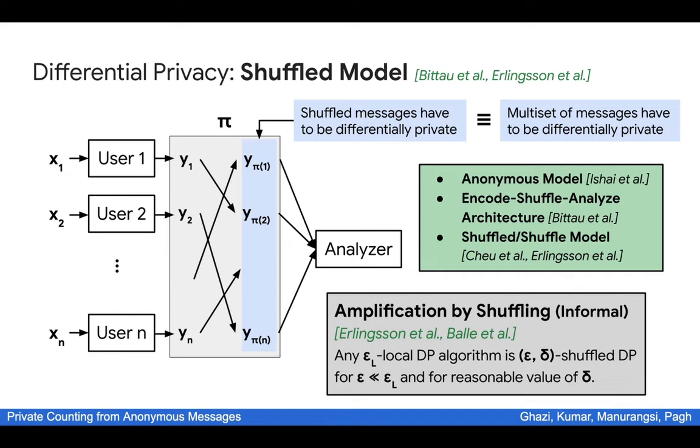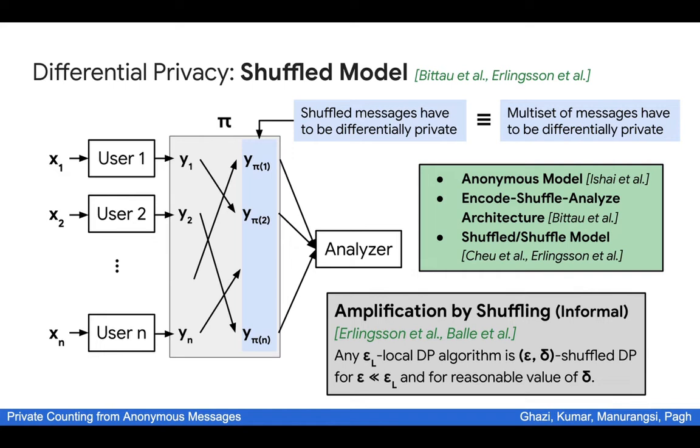The theorem states the following: if we take any epsilon local DP algorithm, but run it in the shuffle model instead, then it's actually epsilon-delta DP in the shuffle model, but with a much smaller epsilon than before. And this holds for reasonable values of delta.